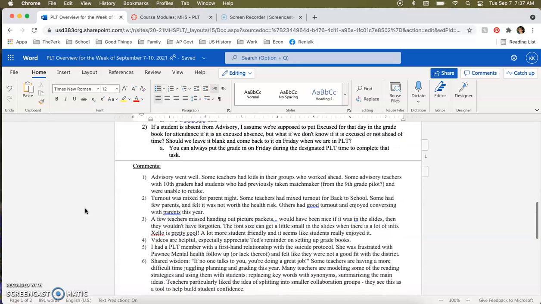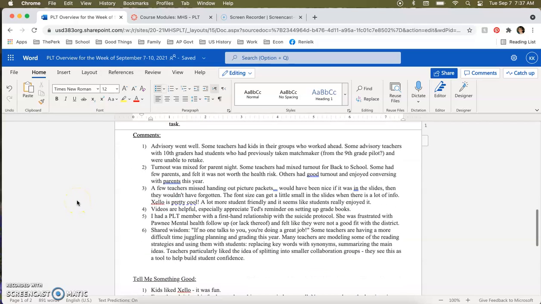Next, if a student is absent from advisory, I assume we're supposed to put excused for that day in the gradebook for attendance if it's an excused absence. But what if we don't know if it's excused or not ahead of time? Should we leave it blank and come back to it Friday when we're in PLT? The answer is you can always put the grade in on Friday during the designated PLT time to complete that task, just to make sure you get the right information in.